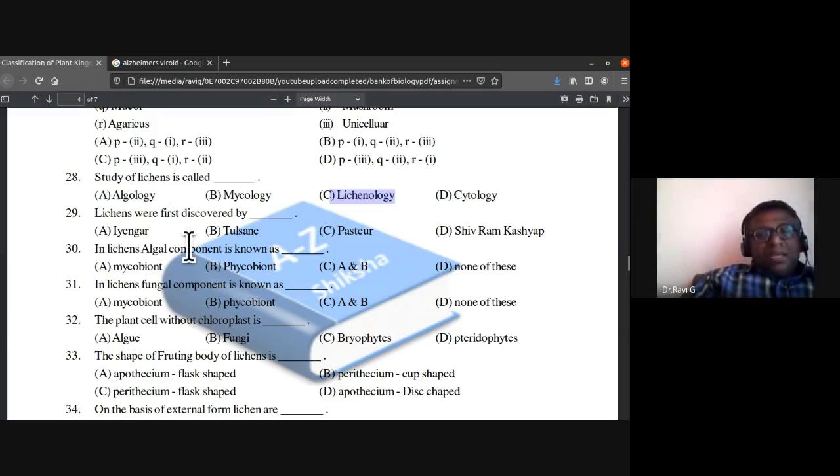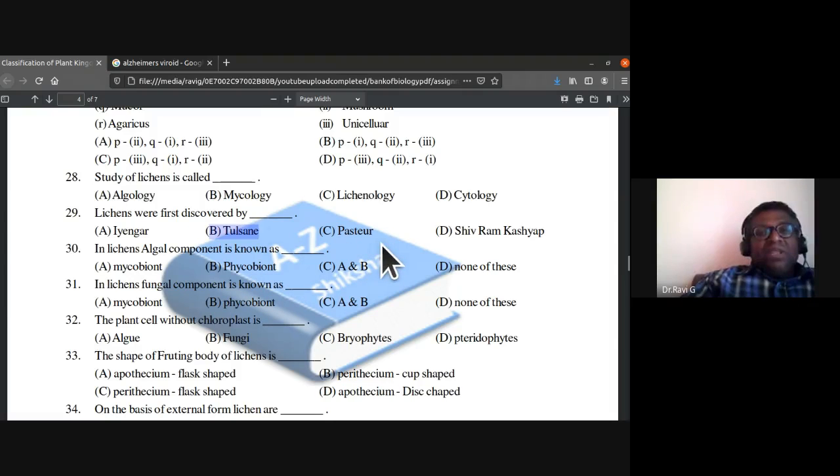Lichens were first discovered by, again, this is an out of syllabus question. It's a general knowledge one, so if you are aware of that, well and good. The lichens were first discovered by Tulsane. O.P. Iyengar is the father of Indian algology, the study of Indian algae. So Tulsane was the first person to discover lichens. Shivram Kashyap is the father of Indian bryophytes. So, lichens were first discovered by Tulsane.